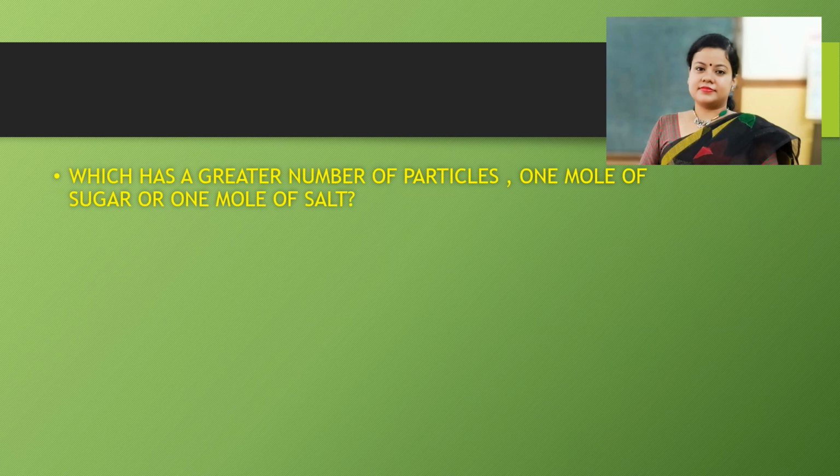Now, to clear your understanding further, which has a greater number of particles, 1 mole of sugar or 1 mole of salt?